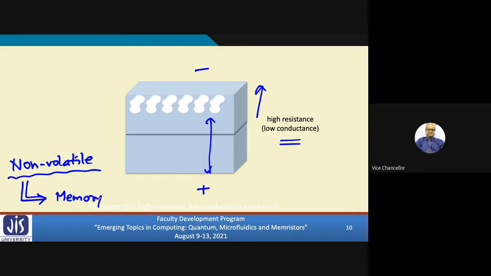You can use a memory to store a bit. Low resistance may mean logic 1, high resistance may mean logic 0. You store something and then you withdraw the power. Because of the non-volatile nature, the data will remain, the resistance value will remain. Because you do not need power to store the data, the power consumption of such a memory device will also be very low.